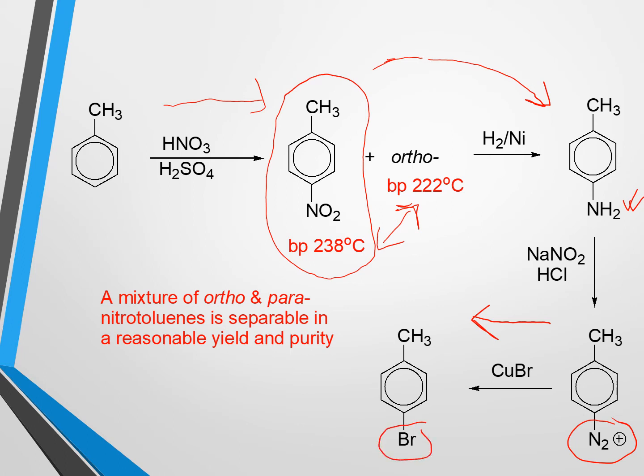In that case, we will get para-bromotoluene. So now, using this synthetic procedure, we can prepare para-bromotoluene, which was not possible by a one-step reaction using toluene after bromination.